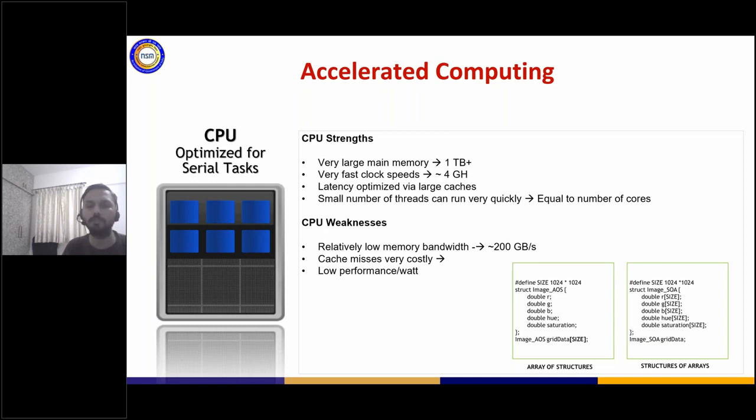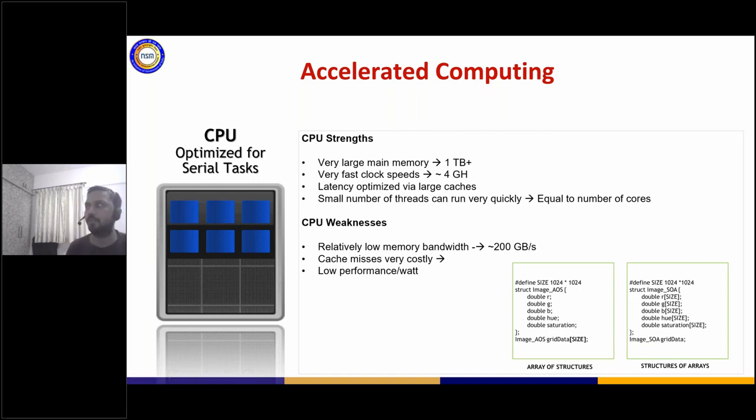So even if you give them more compute, they might not perform as well as what we are doing. The cache misses are very, very costly. To give you an example here, what you see here are two different kinds of data structures.